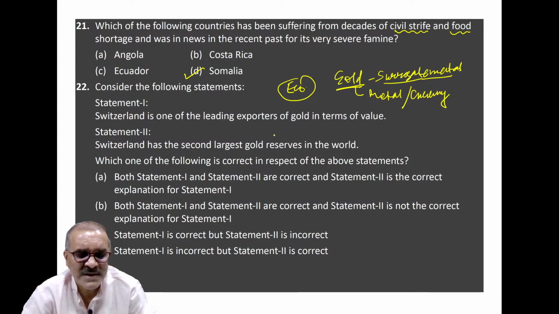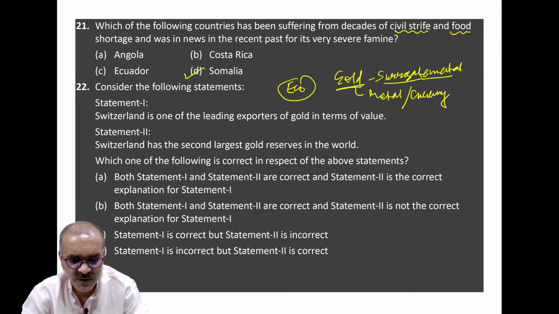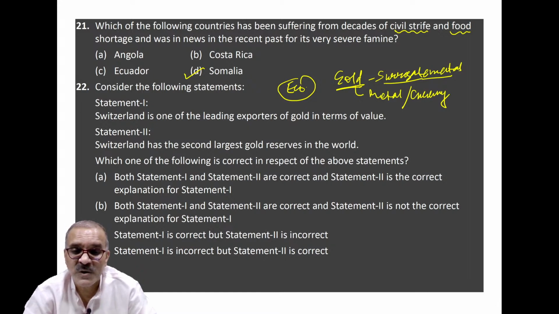The question is asking, Switzerland is one of the leading exporters of gold in terms of value. This is fully correct. Just last year, Switzerland exported gold worth around $87 billion, the highest in the world. So statement 1 is correct.